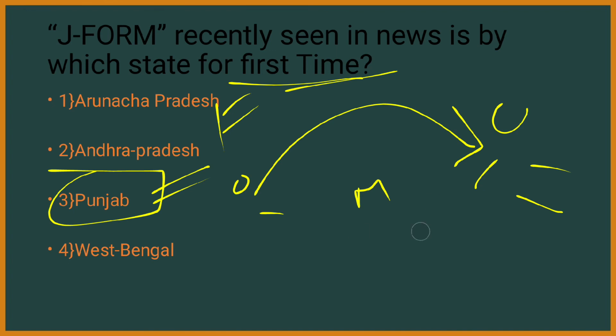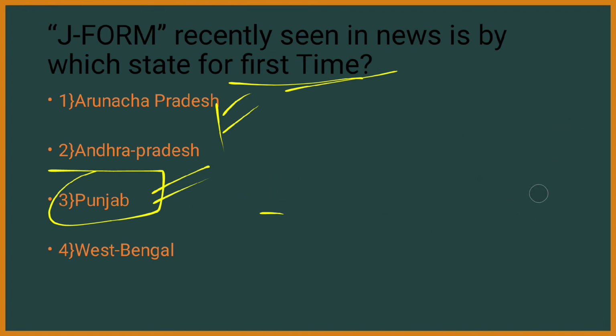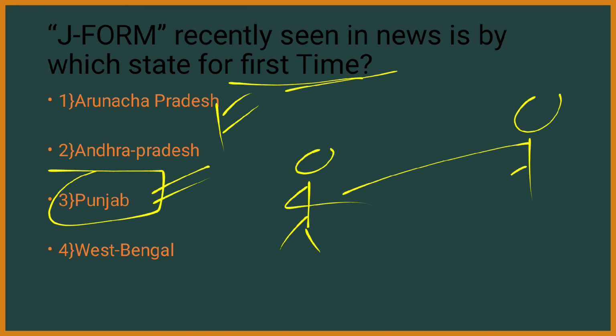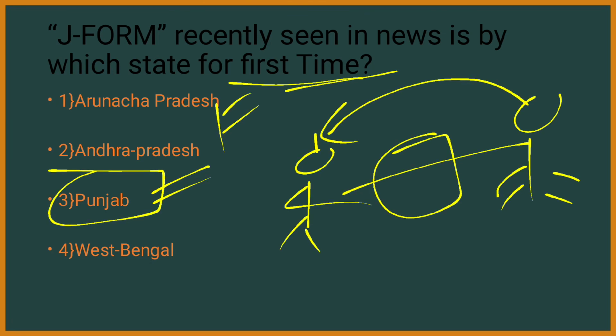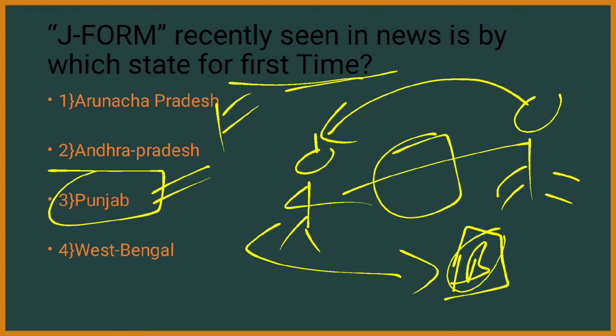In order to tackle this, what Punjab has done is that it has issued the J form. Now what will happen? The farmer will sell to the buyer, right? Even though the middleman is there, the farmer will receive the J form, which is nothing but the receipt for what he has sold directly to the buyer. Now he can take it to the banks, where he can show these J receipts or J form, and he can avail financial services such as loans and advances from the bank itself. So these are the type of instruments that will help farmers with financial inclusion.